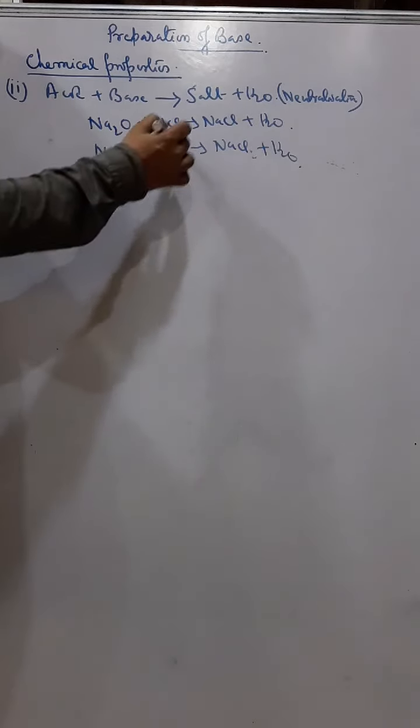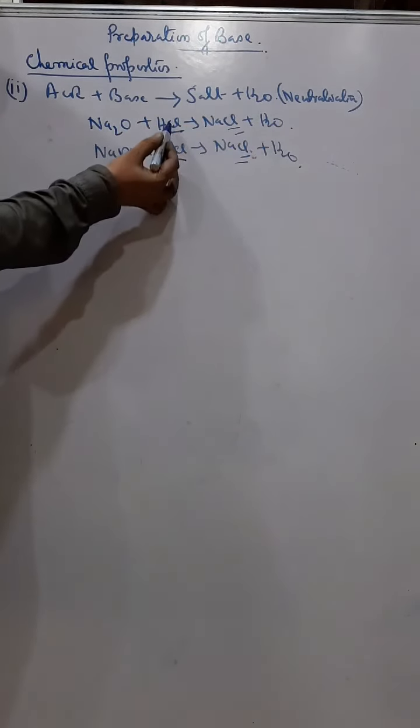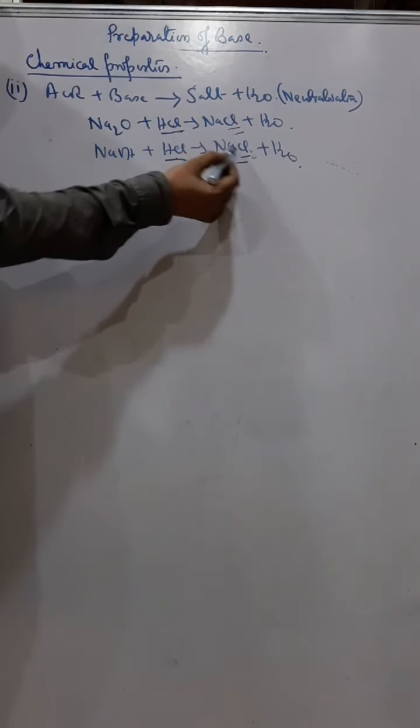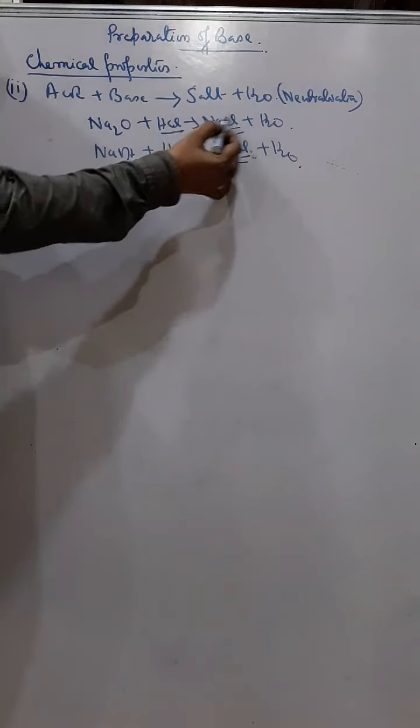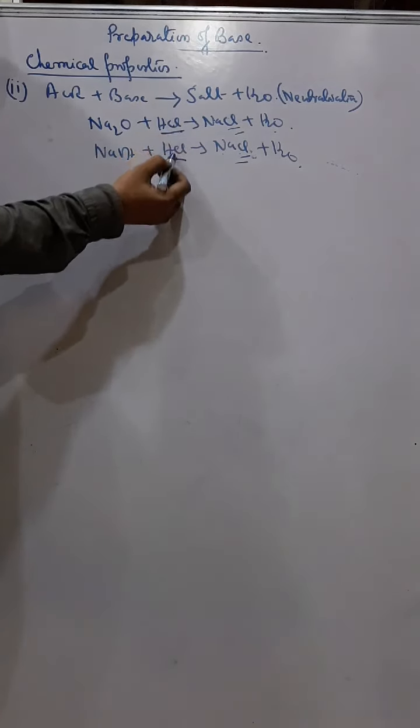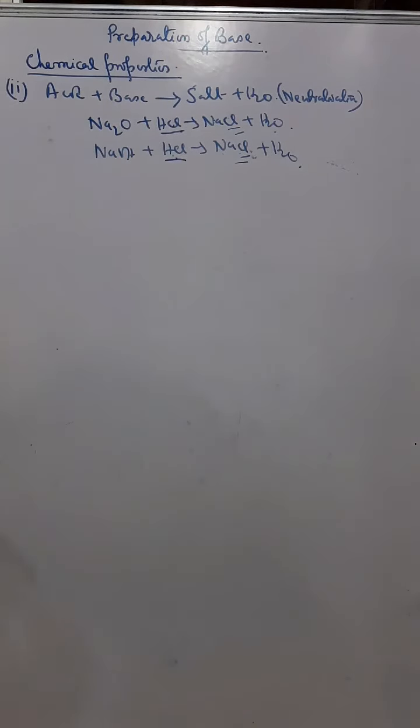And if you remember, I have used hydrochloric acid, HCl, so I am getting a chloride. If I use sulfuric acid, I will get a sulfate, and if I use nitric acid, I will get a nitrate. Okay, say sodium nitrate and water. So this is a neutralization reaction.